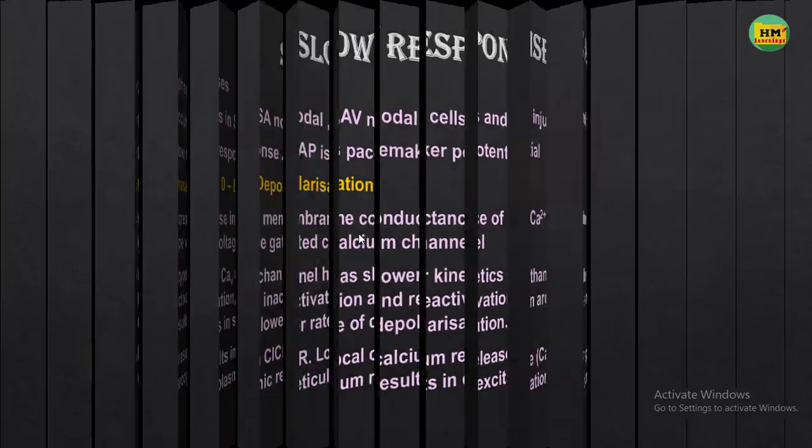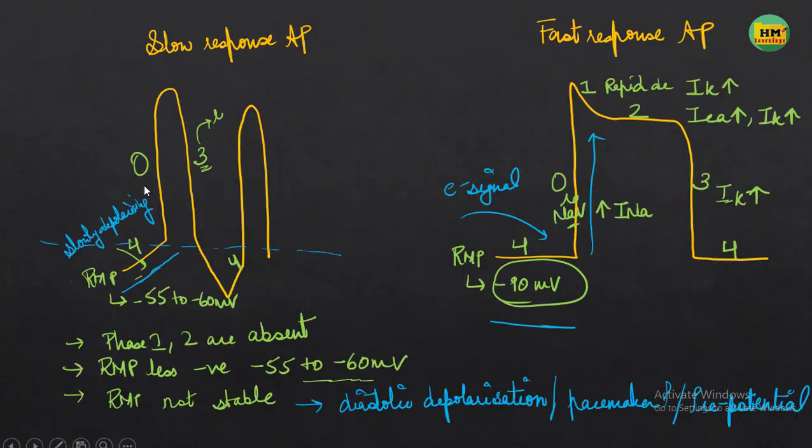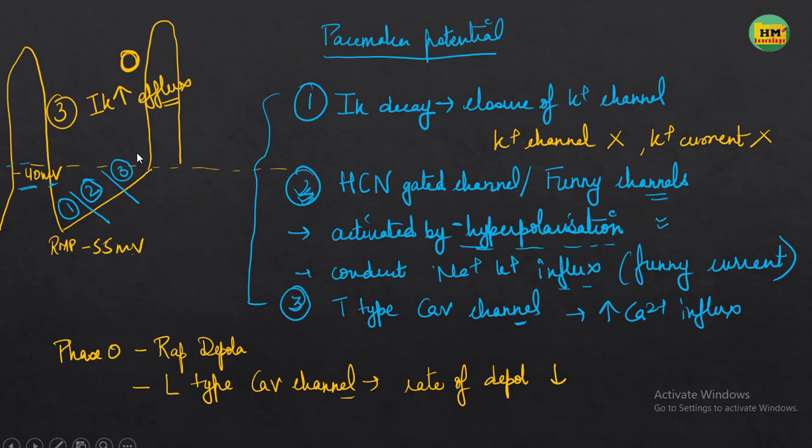If we compare the fast response and the slow response action potential, here this is the slow response and that is the fast response, where the rate of depolarization is very rapid. This is because of the voltage gated sodium channel, but here the rate of depolarization is slow. Why slow? Because the channels responsible for the depolarization are different, and these are L-type calcium channels.